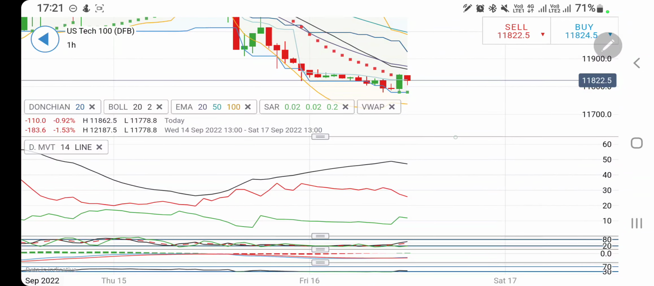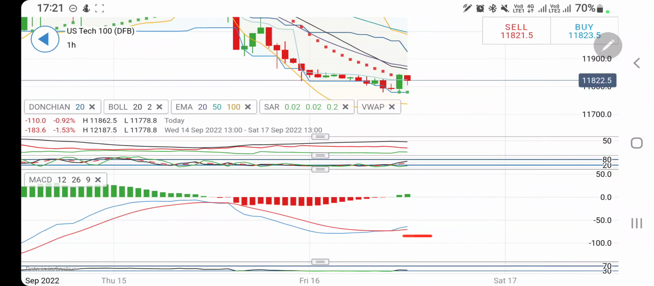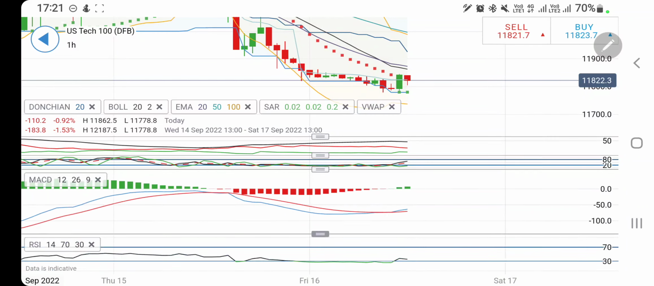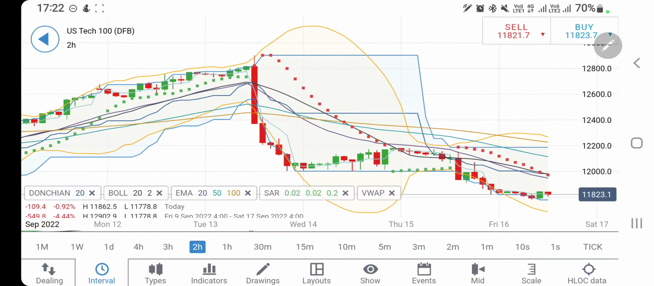The directional movement is bearish here, and if you look at the stochastic, this was oversold. It has come out of the oversold zone. The MACD is divergent and bullish. It has crossed over for a bullish move. RSI has come out of the oversold zone here.